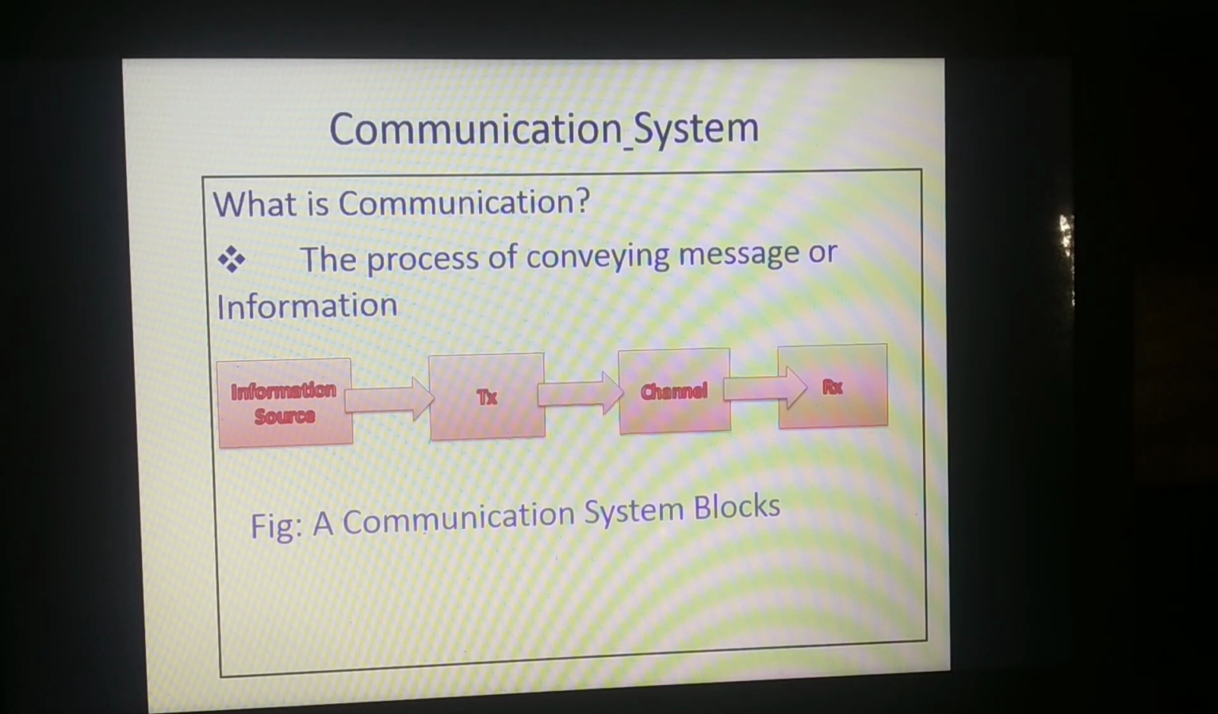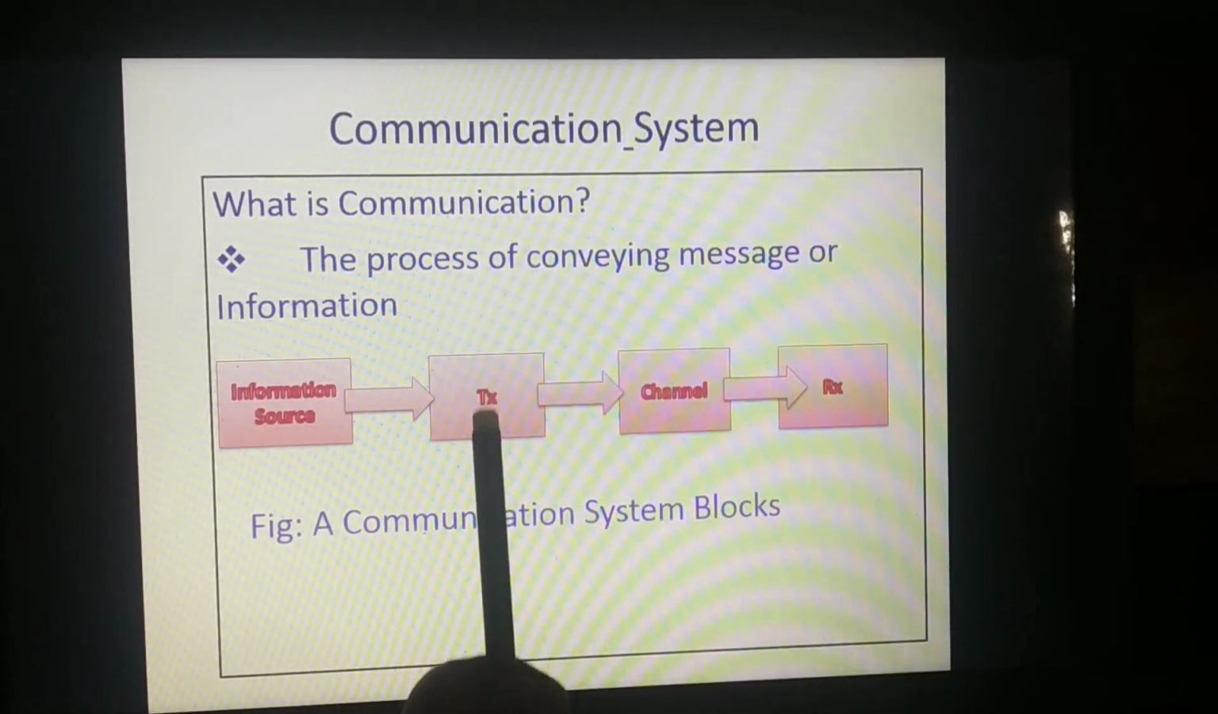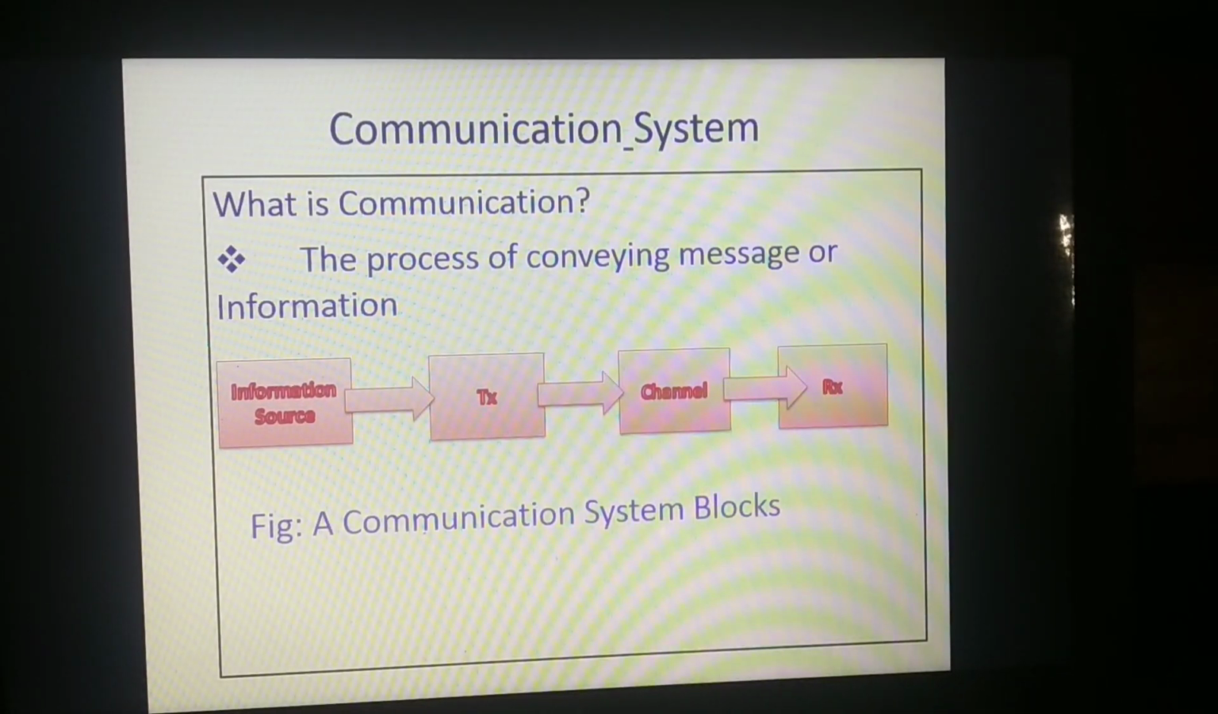See, we discuss about the modulation. Before going to discuss about the modulation, we should know what is communication. It is the process of conveying message or information from one place to other place is known as communication. Okay, simply we can say that sending the information from one place to other place.